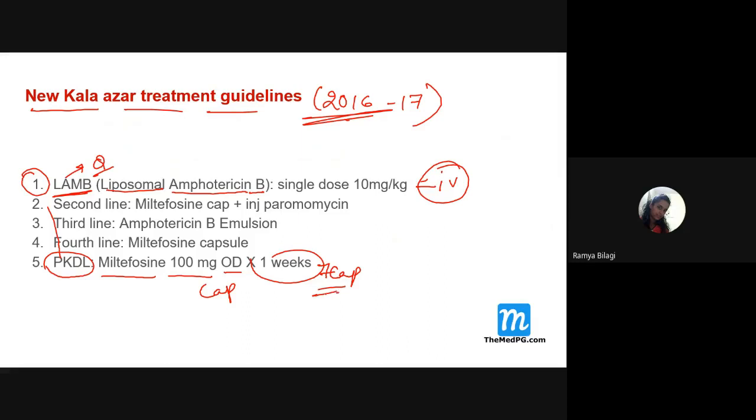So shall I stop the class here, students? Yes, ma'am. So next class, which one should I take, malaria or roundworm, hookworm? Malaria, ma'am. Okay, I'll take up malaria next class.